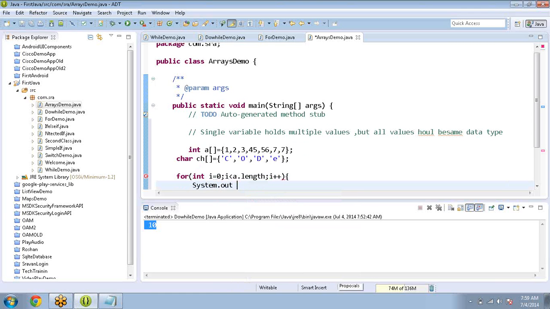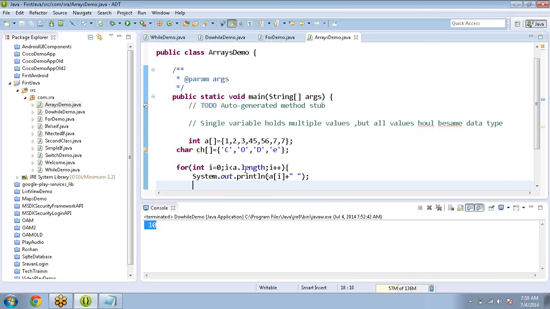Now System dot out dot println, I want to print a of i. Initially i value is 0, the condition is i less than a dot length, which means the size of the array. The size of the array is 1, 2, 3, totally 7 values stored, so the size now becomes 7. First it will print a of 0. What is the a of 0 value? 1. Next, a of 1, the value is 2. A of 3, the 3 value.